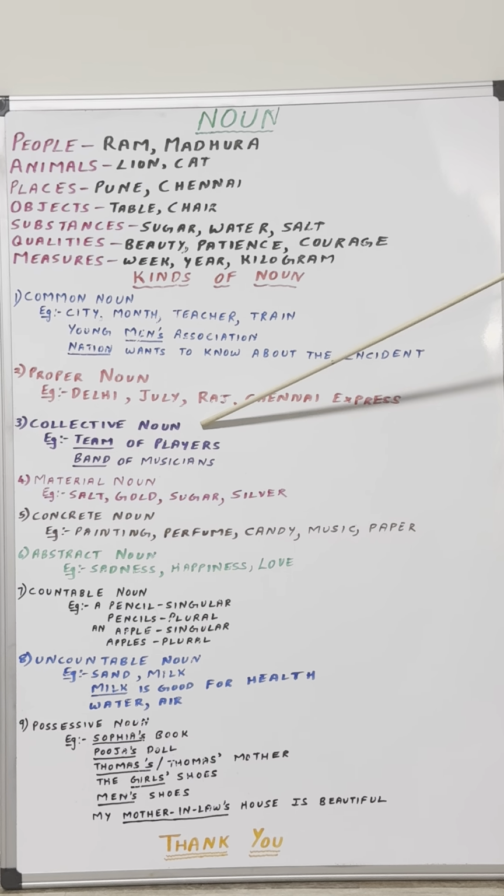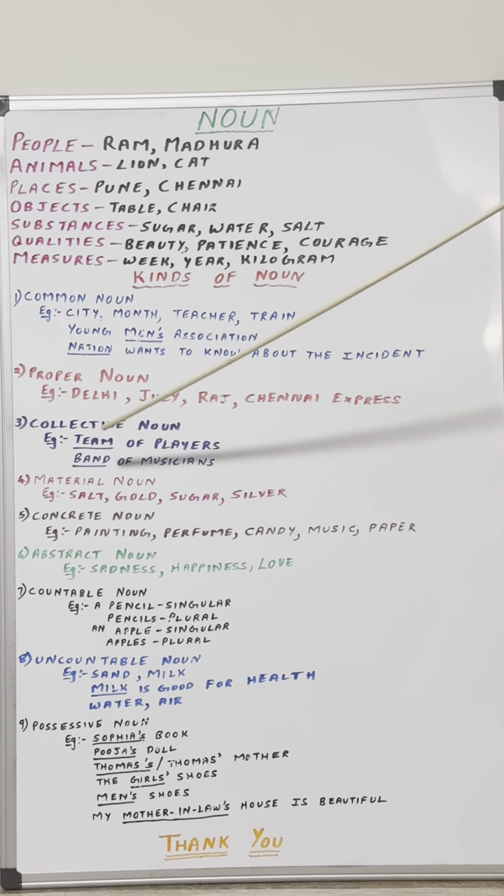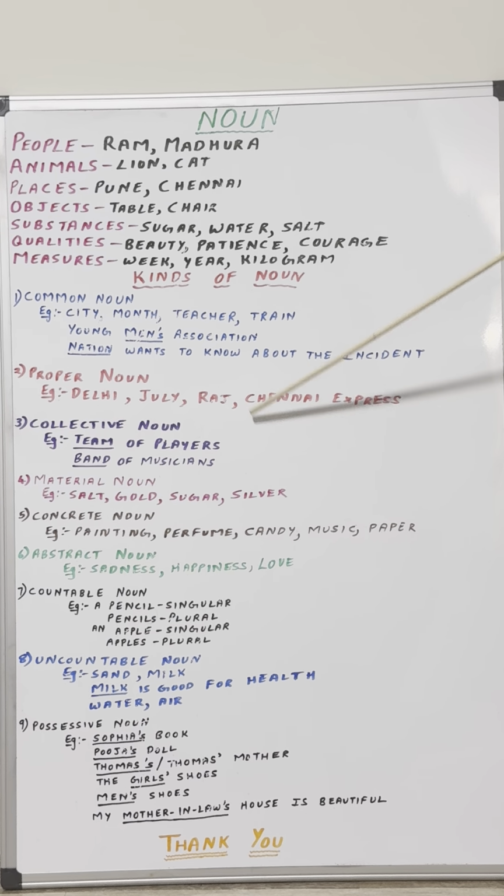The next one is collective noun. Collective noun refers to the group of person, place, animal or thing as one unit. They stand as one unit. They are spoken as one unit. They are not spoken separately. Let us understand with the help of example. Here, in the team of players, there might be 10 players, there might be 11 players